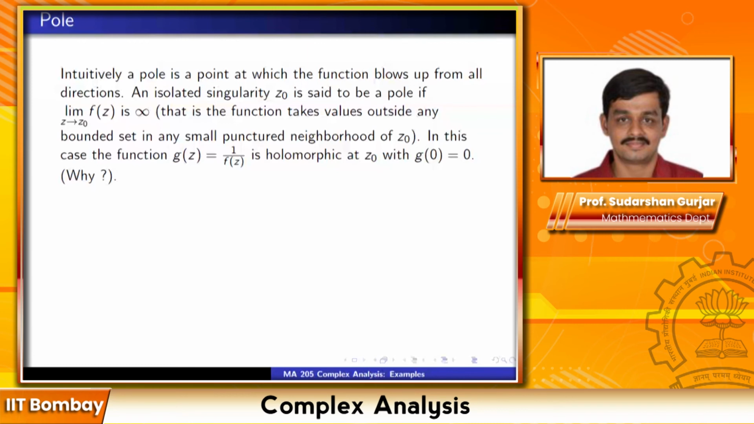Not 0, sorry. The 0 should be z0. Yeah, g of z0 equal to 0, not g of 0 equal to 0. Sorry, a little bit of a typo there again. So with g of z0 equal to 0.